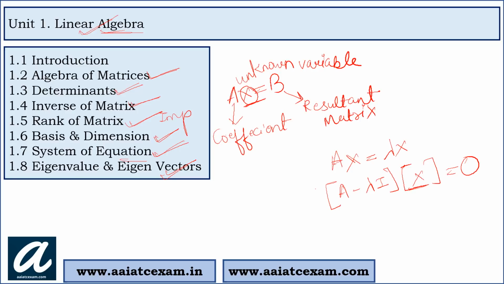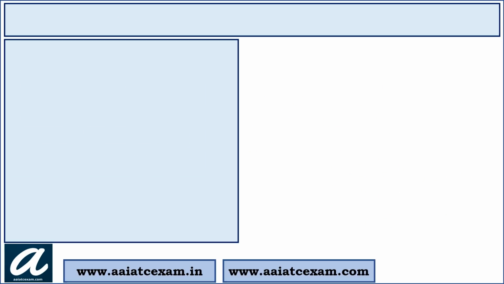So here x is the vector and lambda represents the eigenvalue, and we have to solve this equation. Generally you know the properties of eigenvalue and eigenvectors. So many questions are based on the properties only. This is all about the first unit. The second unit in engineering mathematics is calculus.